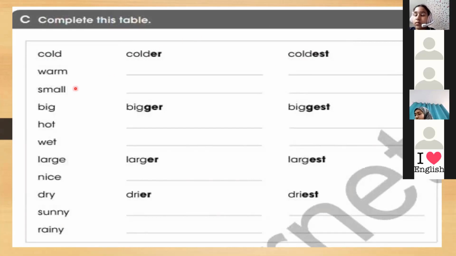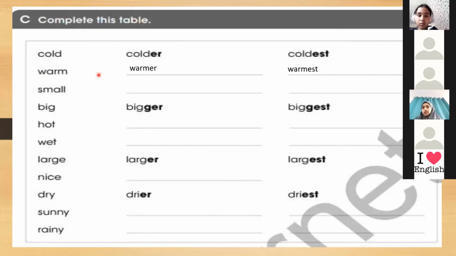So now who can tell us number 2? Okay, Aisha. Warm. Just ER or EST. Because the question said that we have to complete this table, we are not going to tell sentences. So just complete this table. Warmer. Yes. The second one, warmest.